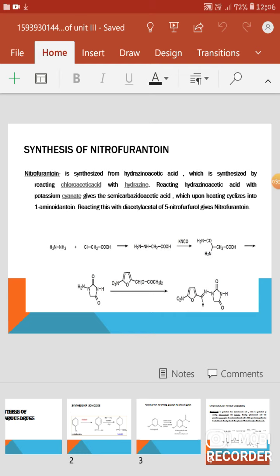So here is the synthesis of nitrofurantoin from hydrazinoacetic acid, which is synthesized from hydrazine and chloroacetic acid.